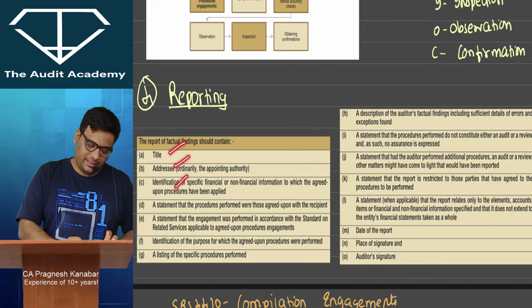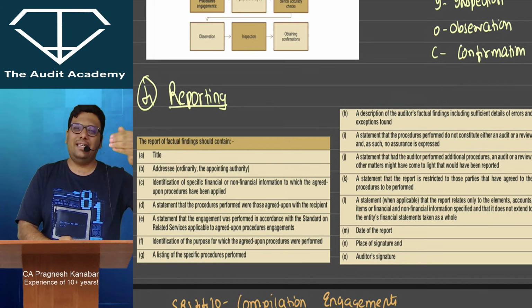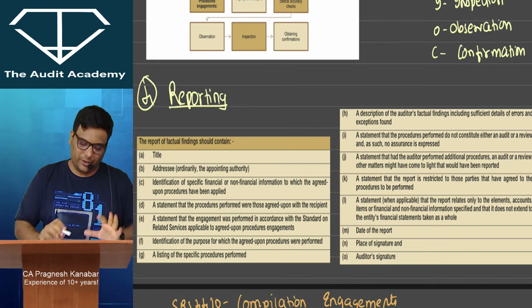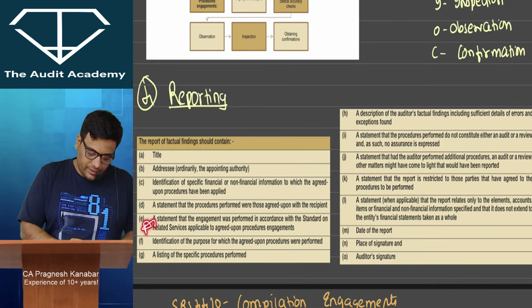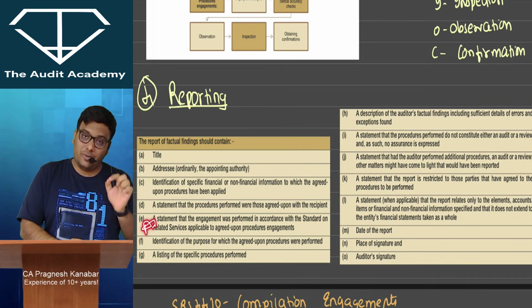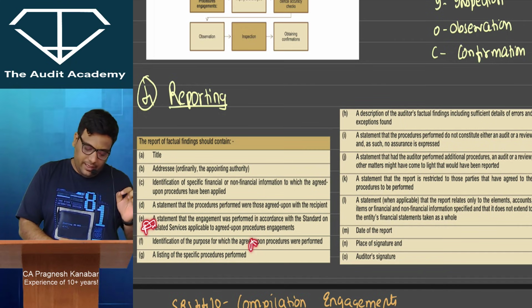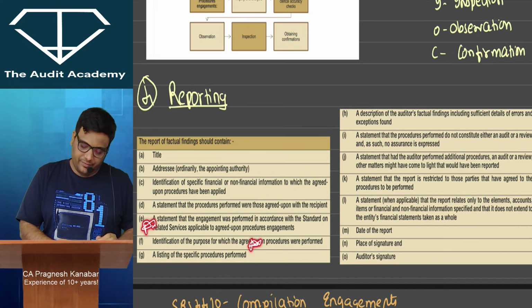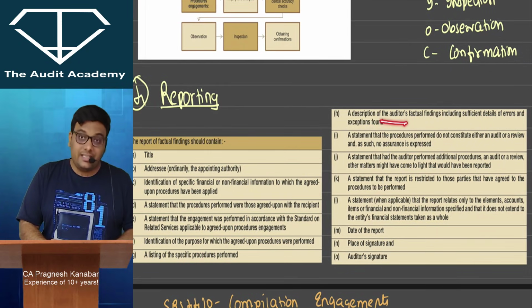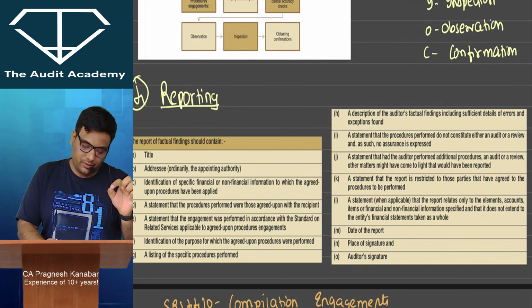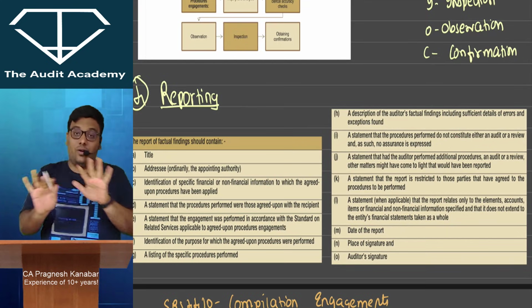So this title, address and all of that is fine, introductory lines. Now in the SRE, SA, SRA series, you are seeing that there are some common points in the report. All right, but look at this. I need to tell them that this engagement was performed as per SRS. I need to tell them that these were the procedures applied. I need to give a list of the procedures. I need to give a description of what are my factual findings. I need to tell them that this is neither audit nor review.